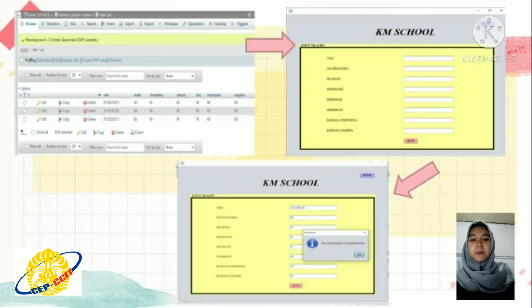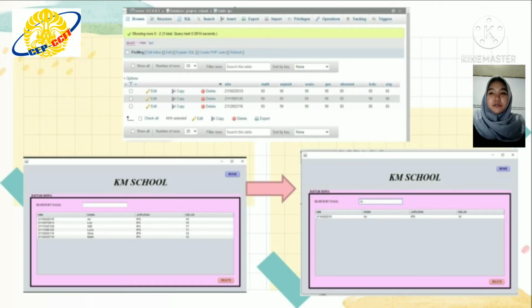The next slide. The first picture is database score science student. The other picture is GFrame if user chooses social to input score. Next, the first picture is database social, and the other picture is third menu. There is daftar siswa or list student.